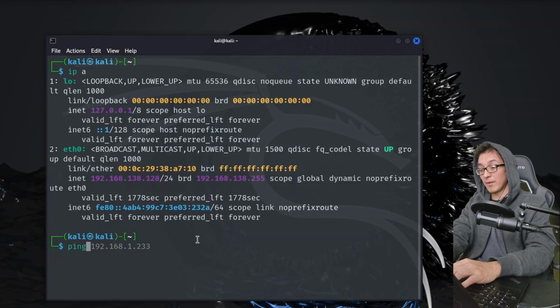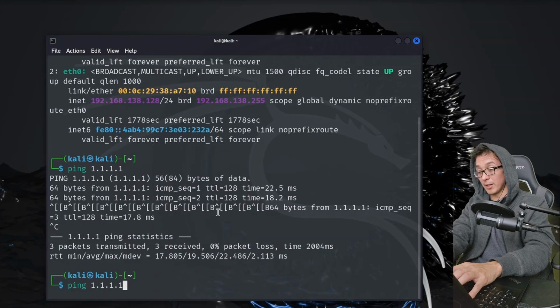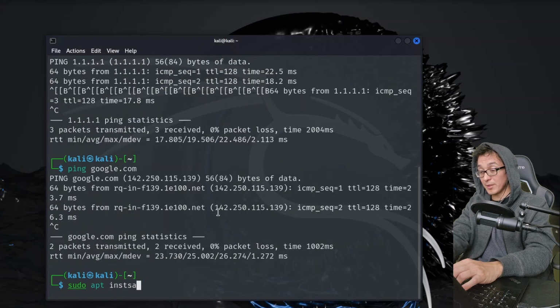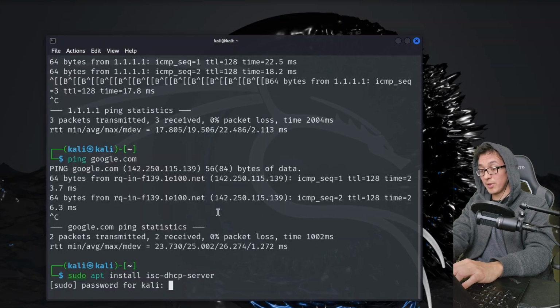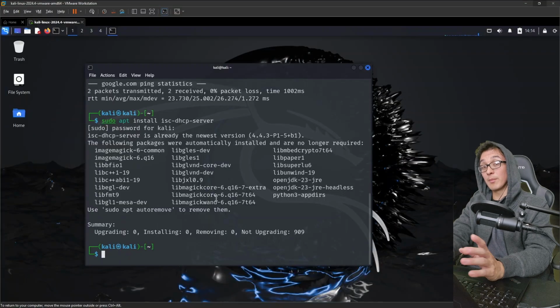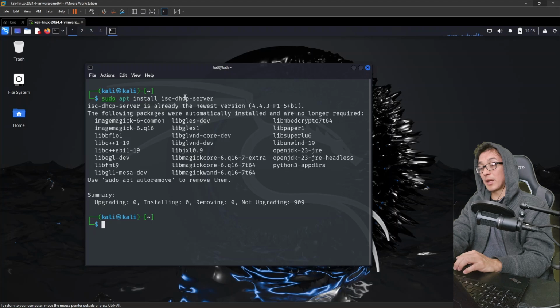So now that we have an IP address connected to NAT, we're able to ping and access external resources, right? Like I can ping google.com, for example. Okay, so we need that because we need to apt install our ISC DHCP server. This is going to be the service that's going to assign a static IP to our target machine, our Matrix machine.